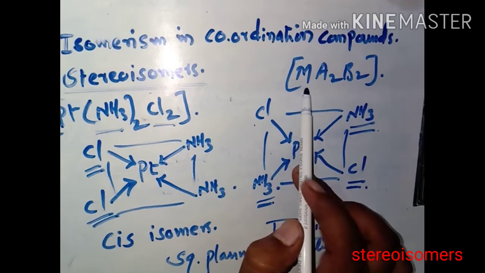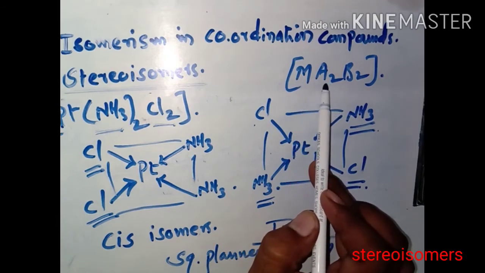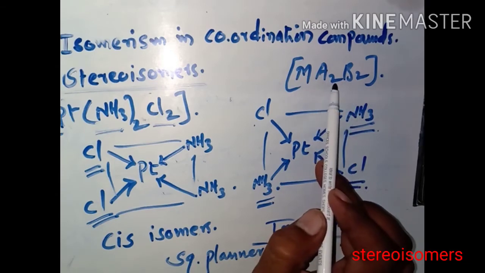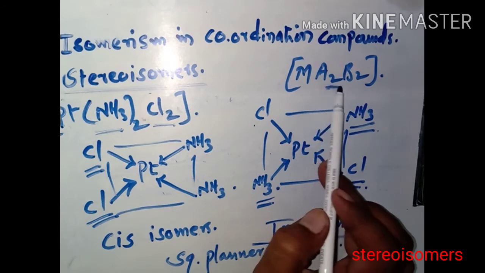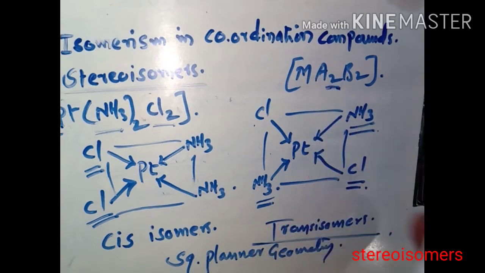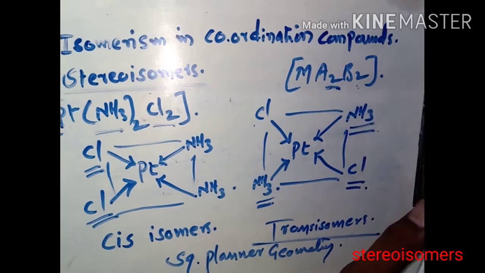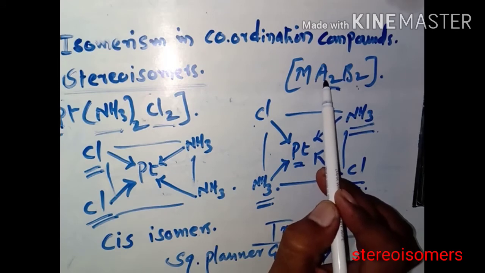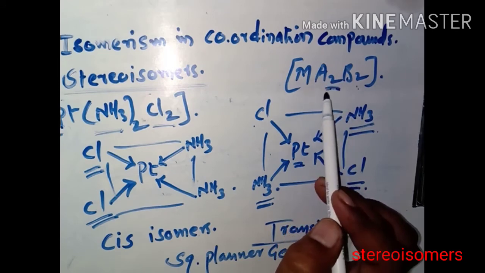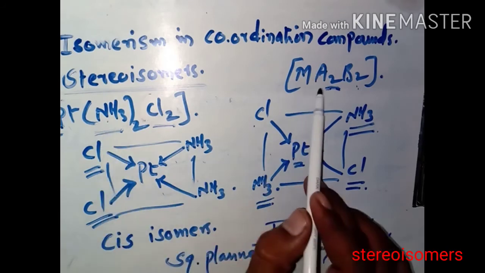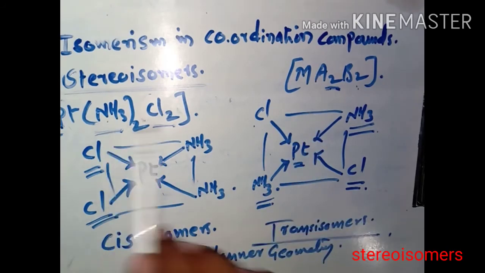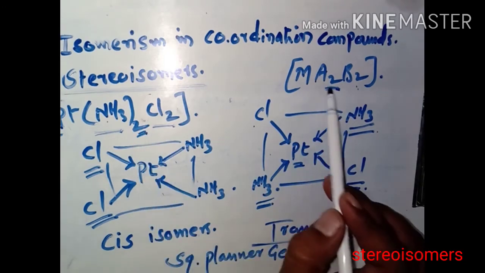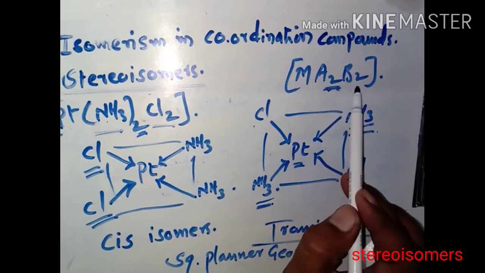Here M is the central metal ion, A is the first ligand, and B is the second ligand. A2 means there are two ligands of A type, and two ligands of B type present in the complex. If you consider the M, then here it is Pt, and for A2 we can take the first ligand, NH3. In place of NH3 you can take A. It is the general example, and two ligands are there, that's why we write A2.